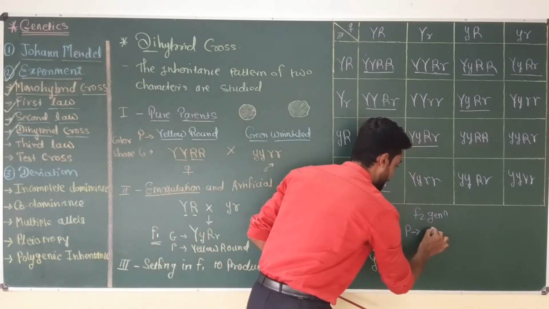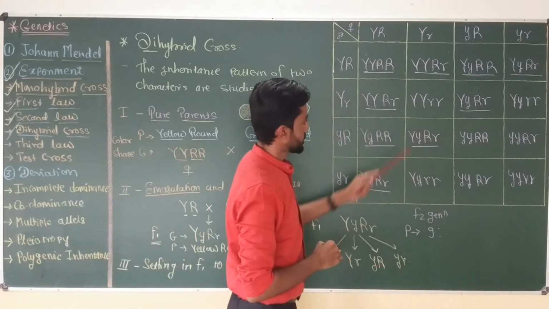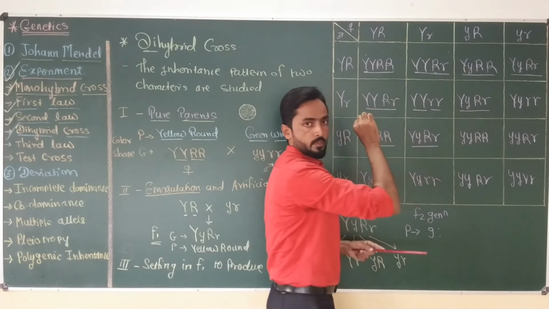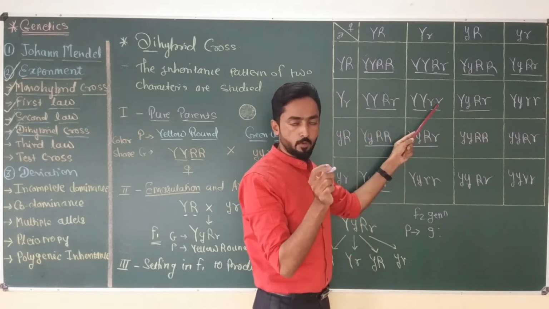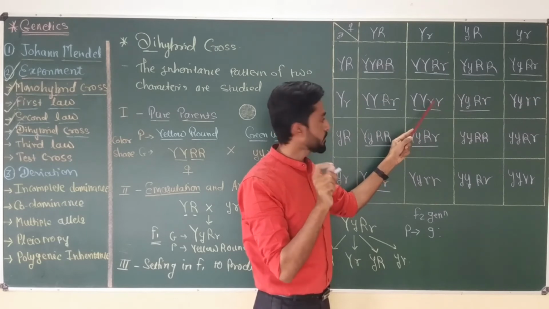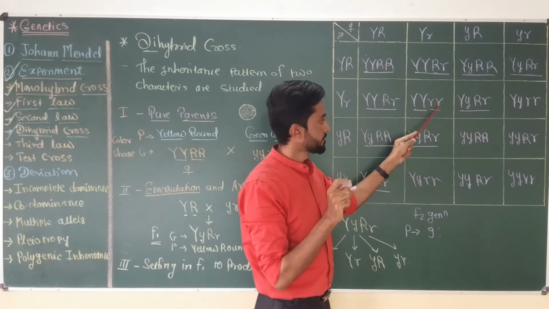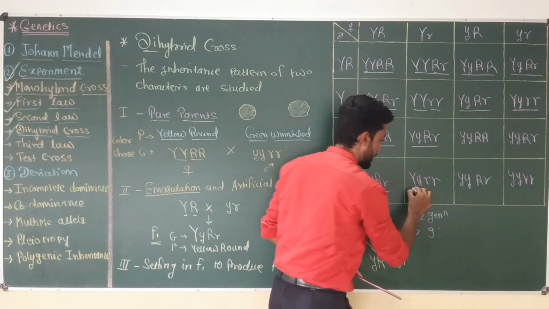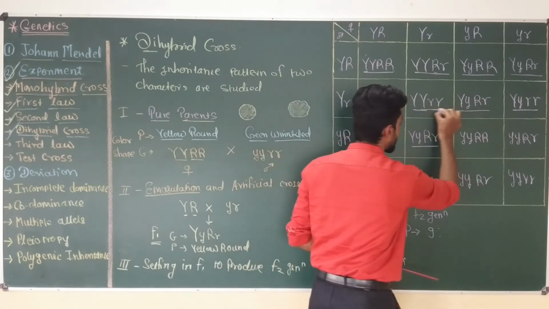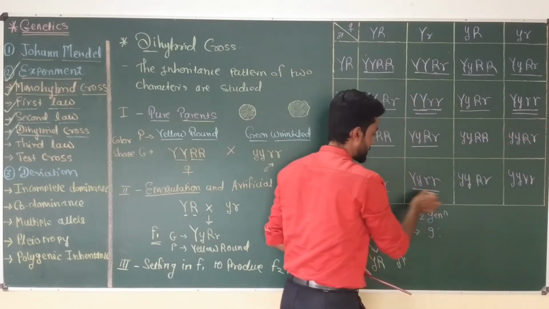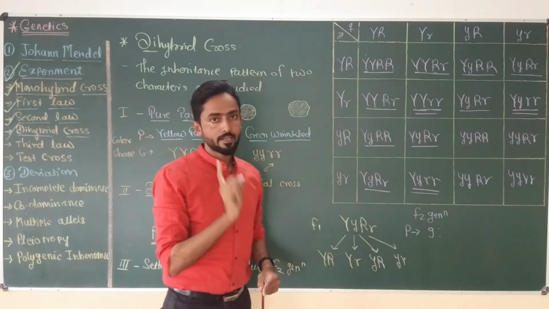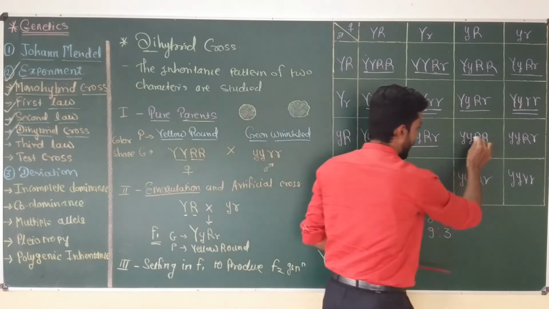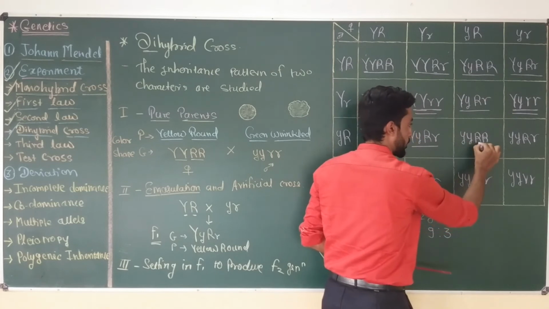So the phenotypic ratio starts with 9. Now this plant has capital Y, but both the R's are small, so the seed shape will become wrinkled, but the color will be yellow. So yellow and wrinkled. Similarly, this is yellow and wrinkled because I have one capital Y. So these three plants, 1, 2, and 3, will produce yellow and wrinkled seeds. So 9, 3.